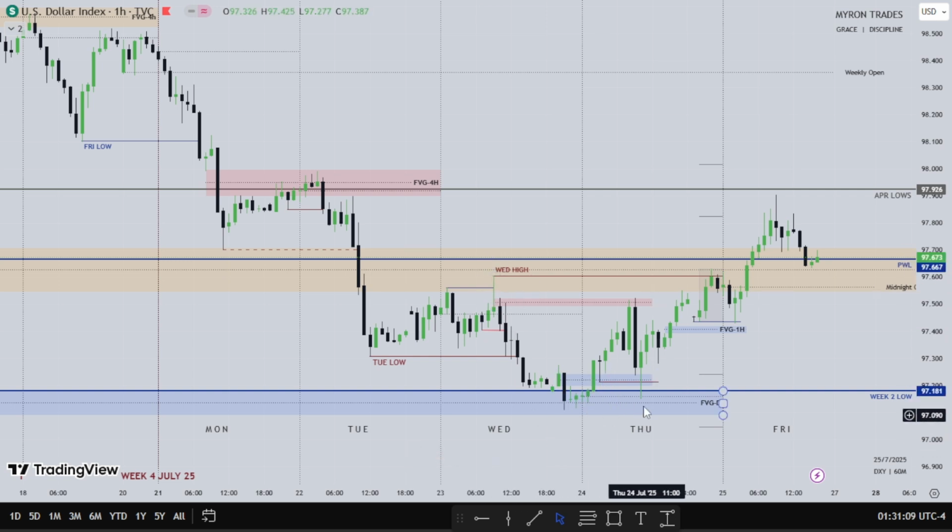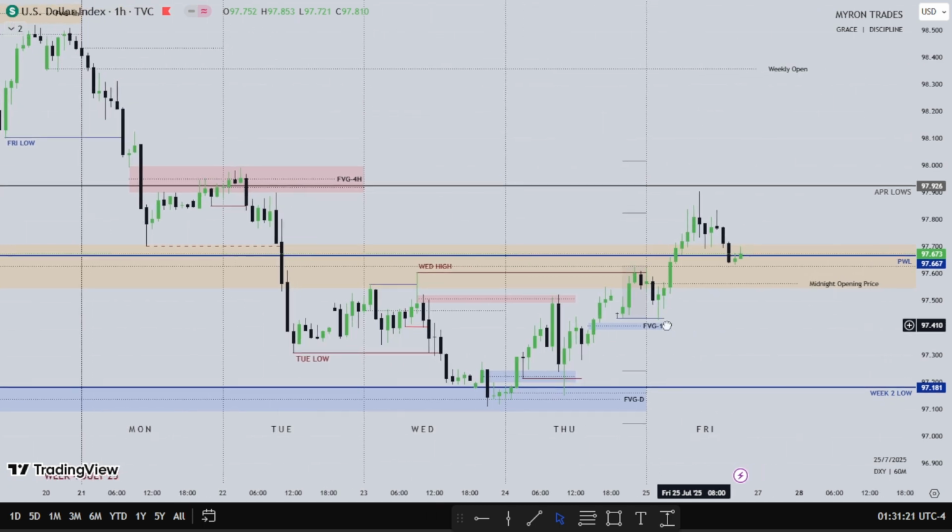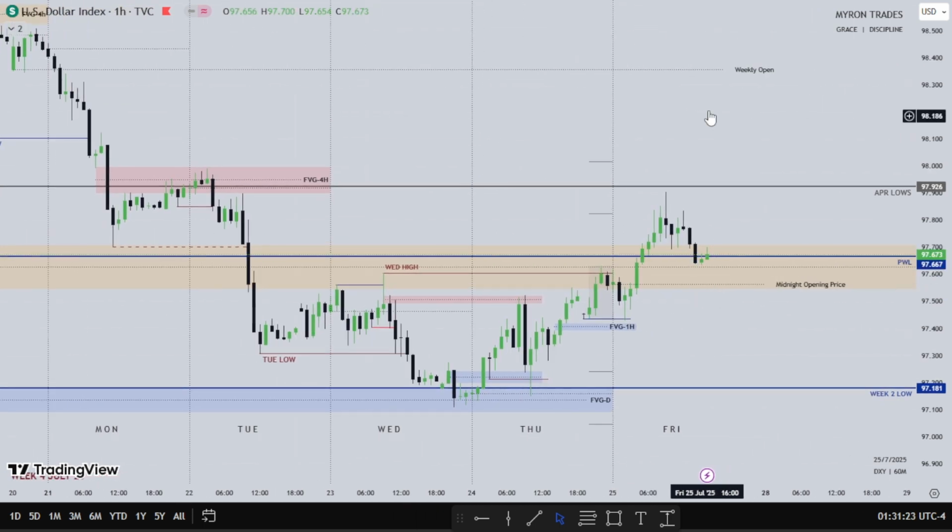That blue daily fair value gap found support on Wednesday. Thursday we have a continuation higher. For Friday, continuation higher as well. So for the new week, if this daily fair value gap will hold price to go higher, we'll see, or go lower, or we go higher and use that new fair value gap as resistance to go higher.